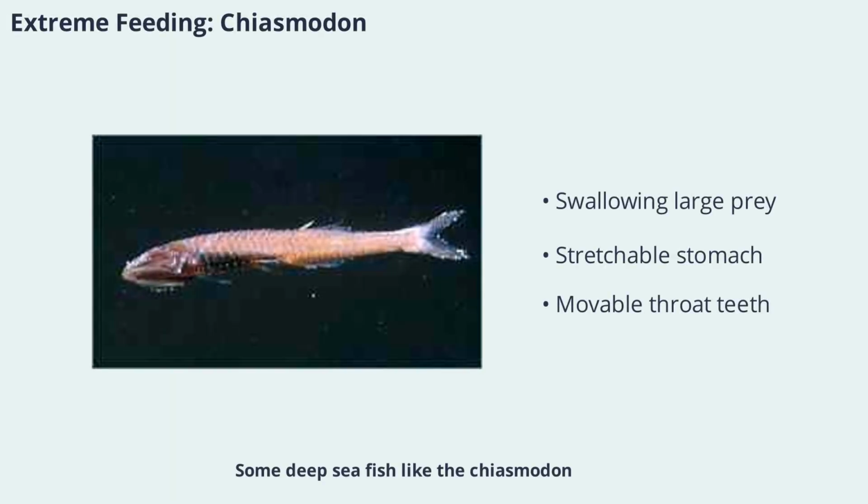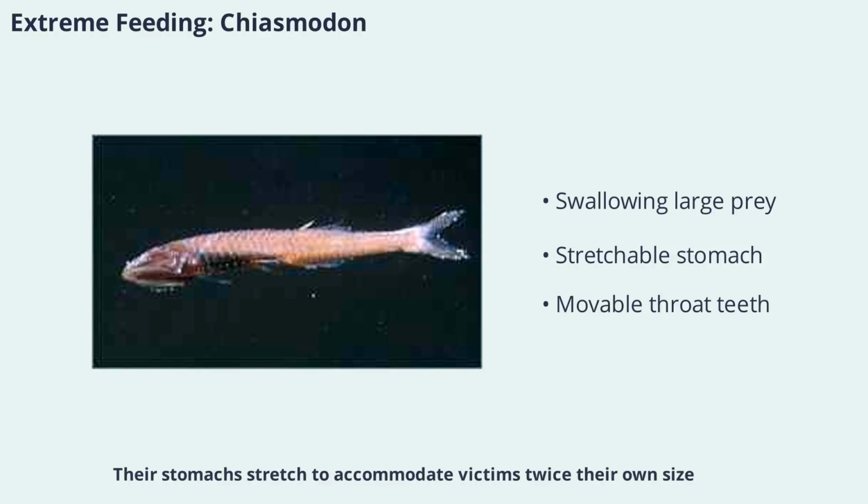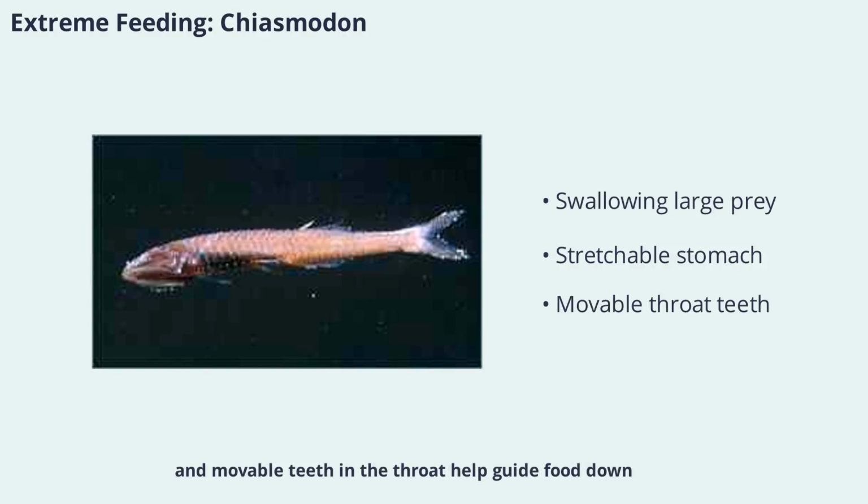Some deep-sea fish like the chiasmodon have evolved the ability to swallow prey larger than themselves. To accomplish this, they can move their heart out of the way and turn their gills inside out. Their stomachs stretch to accommodate victims twice their own size, and movable teeth in the throat help guide food down. These extreme adaptations are necessary in an environment where food is scarce and every meal counts.